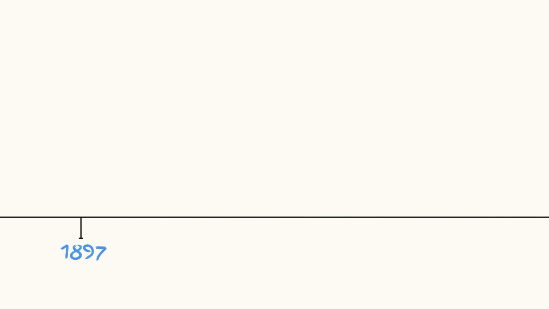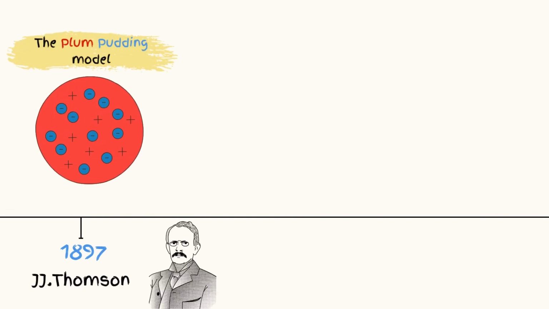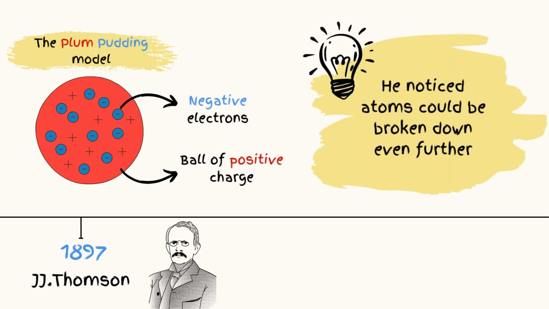Nearly 100 years later, J.J. Thomson developed the plum pudding model. He suggested that atoms were balls of positive charge with negative electrons embedded within it, a bit like a plum pudding. More importantly, Thomson noticed that atoms could be broken down even further.